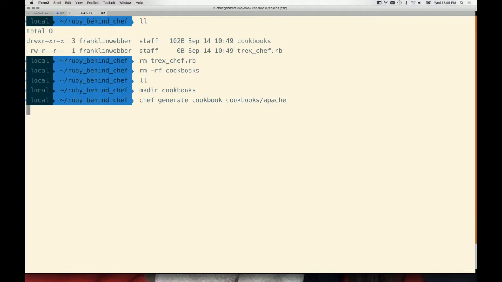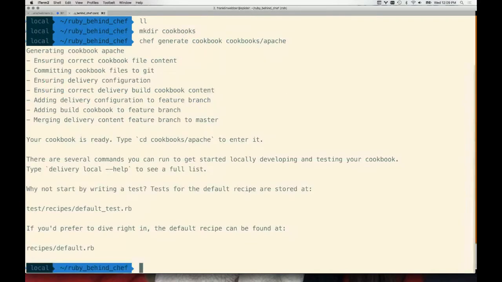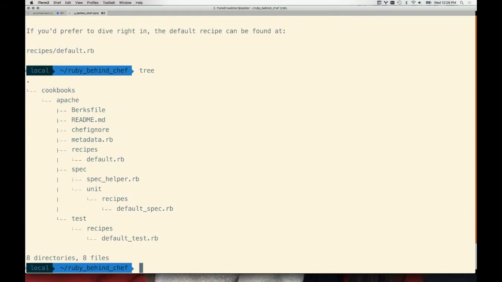So here we go. I'm going to load this Apache. Here I've created the Apache cookbook. If you run tree, you'll see I've got a cookbooks directory, and inside it I have a single cookbook. You're welcome to change it to whatever value you like. I said Apache is just that generic cookbook that we oftentimes use as our default that we go to. Great. So let's now start making T-Rex Chef.